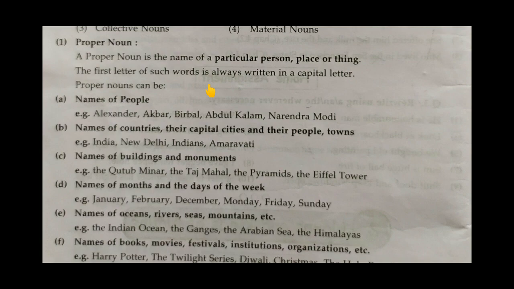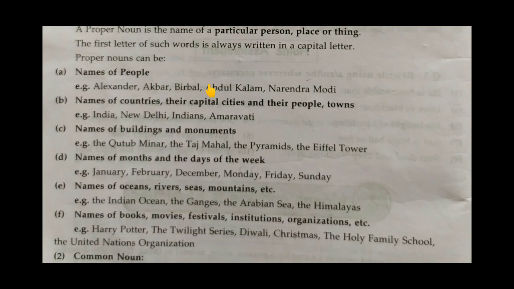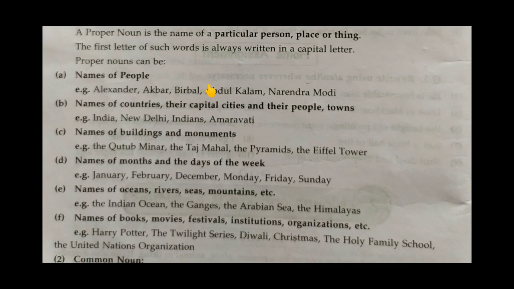Which names or nouns come under the proper noun? Here is the list. Names of people, names of countries, their capital cities, their people, and towns come under proper noun. Names of buildings and monuments, names of months and days of the week, names of oceans, rivers, seas, mountains, names of books, movies, festivals, institutions, organizations. These all come under proper noun.